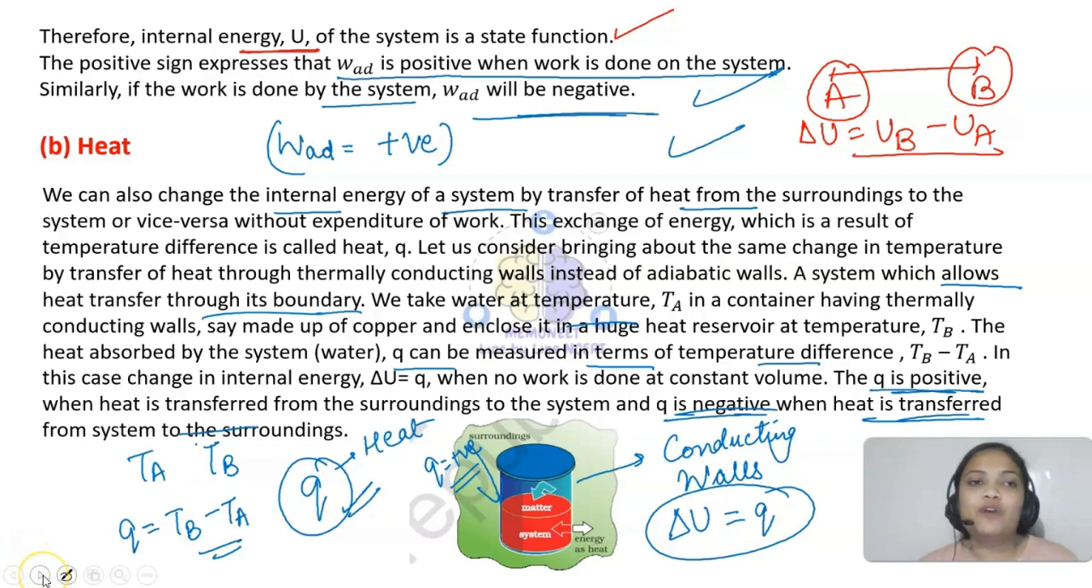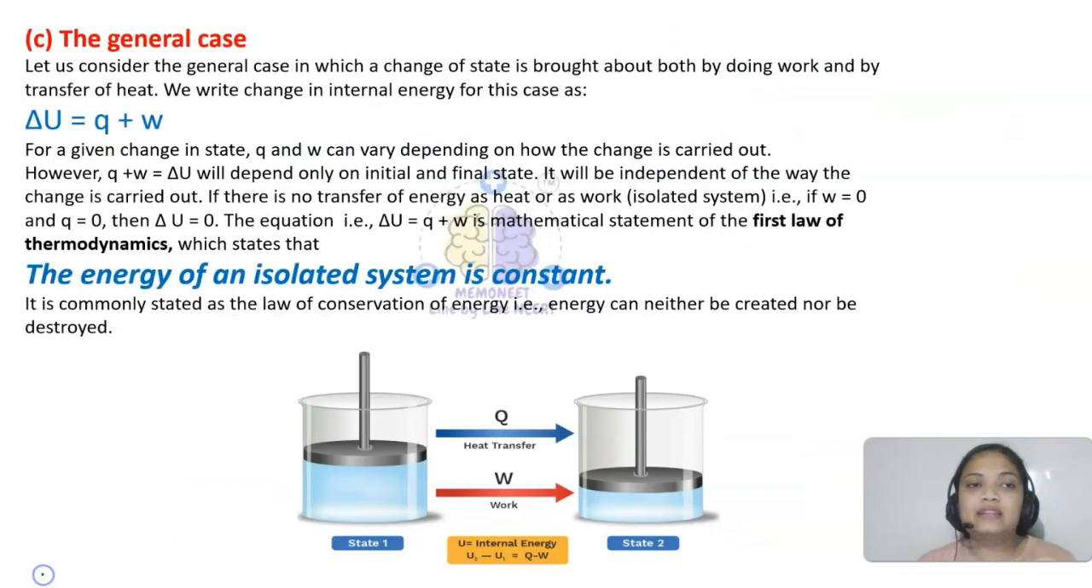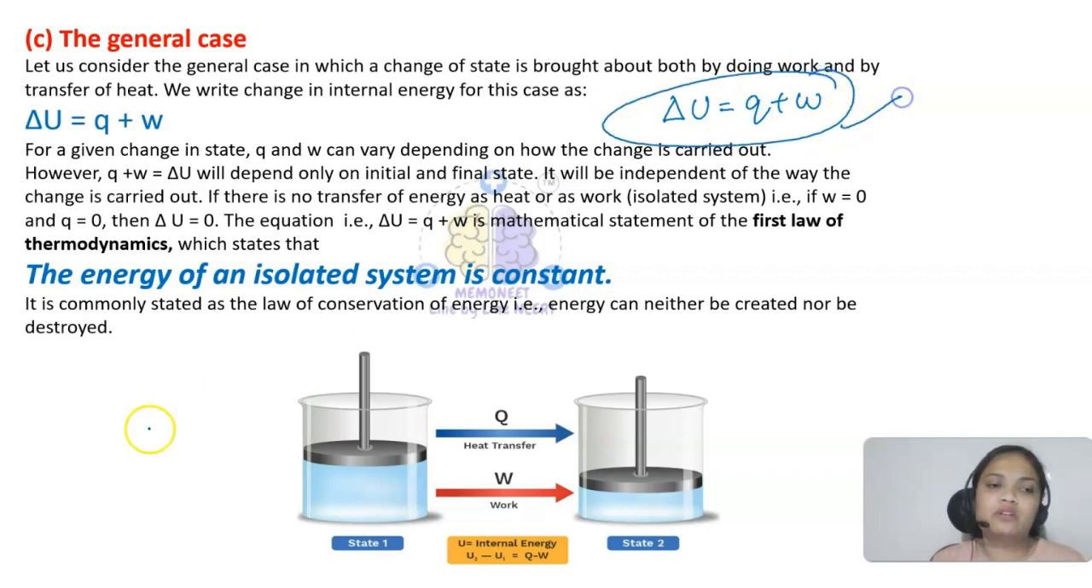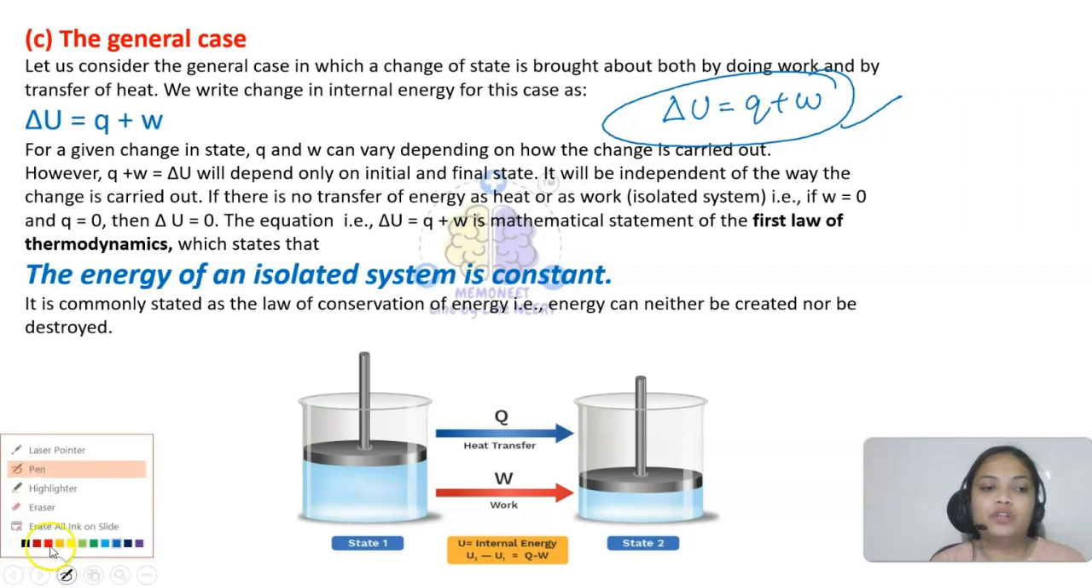So now I think you have understood how we can change the internal energy of the system by transfer of heat or by doing work. That takes us to the first law of thermodynamics. I am now taking a general case, where the change happens by doing both work and transfer of heat. In that case the change in internal energy would be Q plus W, meaning how much work is done and how much heat is transferred. The sign convention I have already told you.